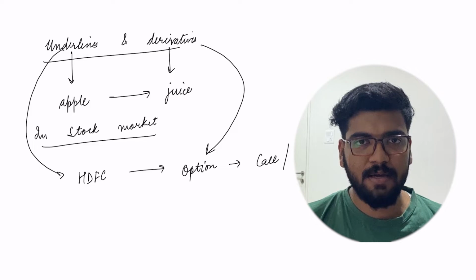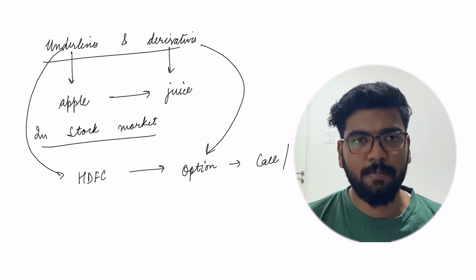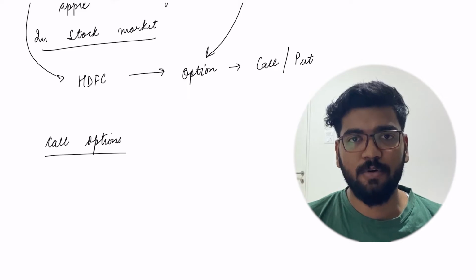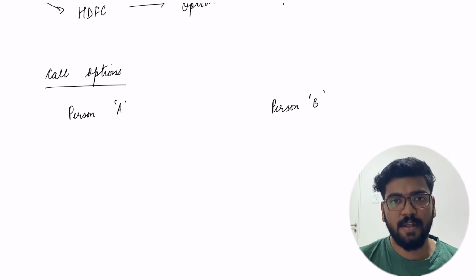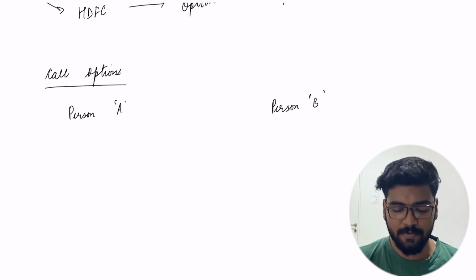You can be either a buyer or a seller of the option, and based on your choice, the profit and loss will vary. Now, before going into depth, first understand what a call option is. For that, we will consider an example of a man buying a land from another one. Let's say person A wants to buy a land from person B.